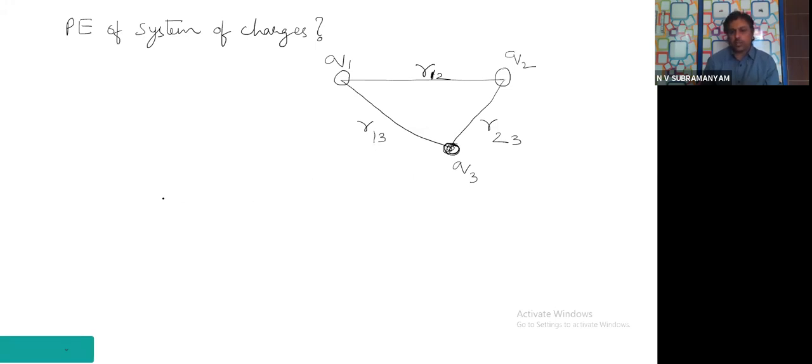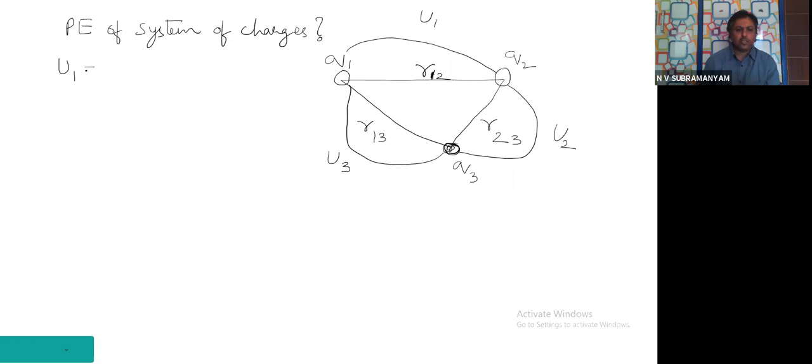Okay, all three clear? Now, I'll ask you one question. Think that Q3 is not there. Then Q1, Q2 will become the system. Let us say the potential energy between Q1 and Q2 is U1. Like that, there will be potential energy between Q2 and Q3. Let that potential energy be U2. Like that, there will be potential energy between Q1 and Q3. Let us call this U3. Then there will be three potential energies.